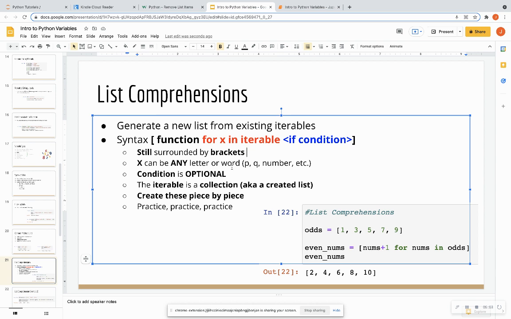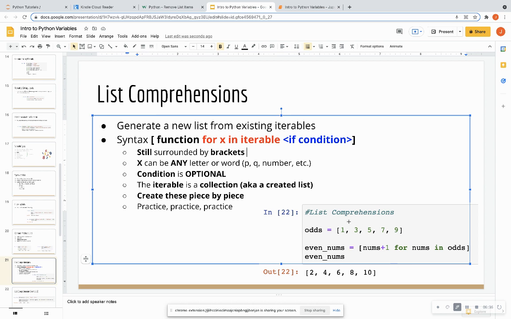X can be any letter or word. I like to make X very descriptive based off of what is in my list. So that could be p, q, number, pizza, whatever you want it to be. It does not have to be x. The condition, which is the blue portion here, is optional. And the iterable is just a collection. So you're actually going to go one by one through this collection. And then you want to create these piece by piece and practice, practice, practice.